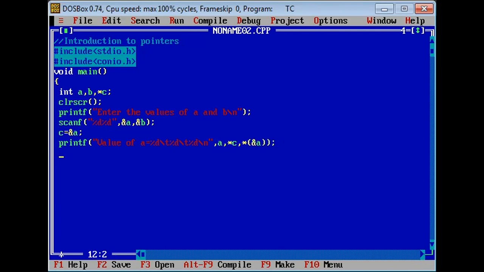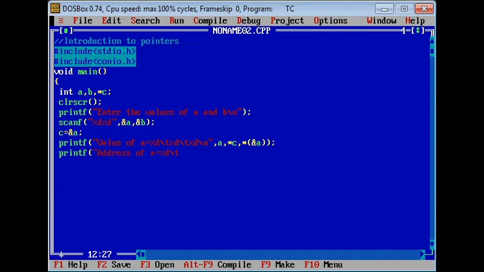After that, if you want to display the address of a also: address of A is equal to %d \t, and one more address of A is equal to %d \t.